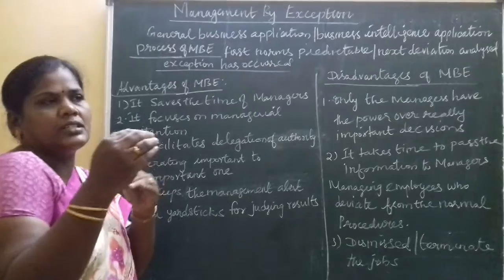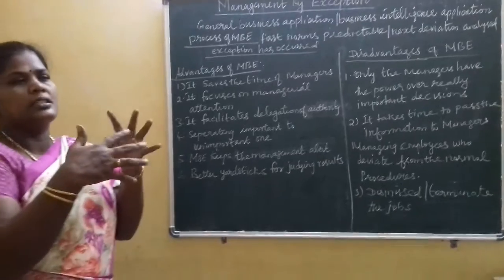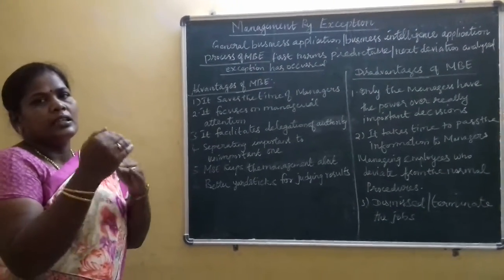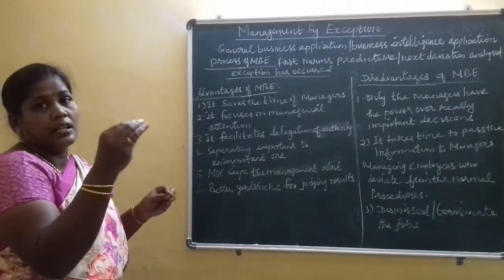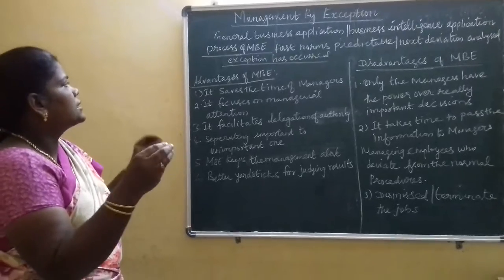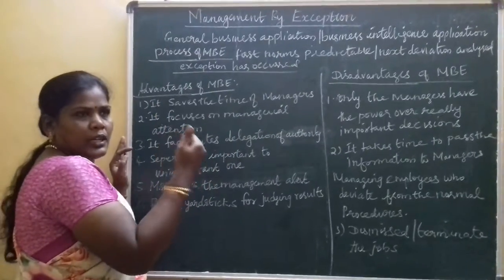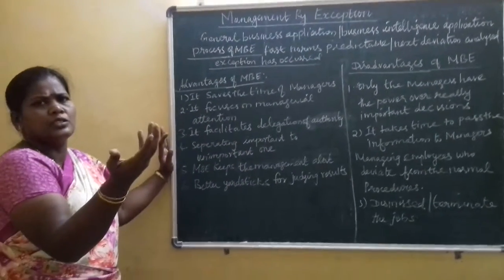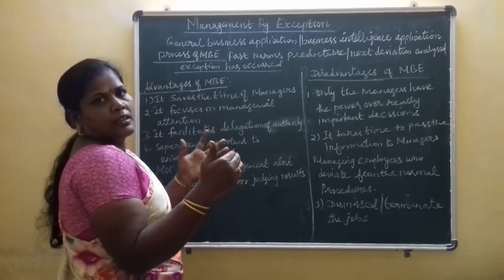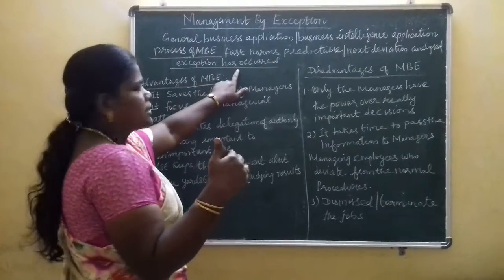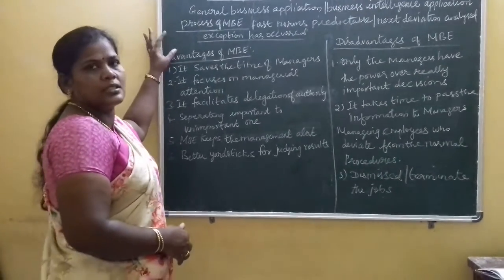If there is any deviation, for example, if entries and exits are often occurring, it means some changes are taking place. At that time, these issues are carried to the managers, so they can take action by exception. Otherwise, the exception has not occurred. There is no deviation, there is no entrance of a person or subordinate, there are no changes, and as usual they do their work. If deviation is there, exception has occurred; if no deviation, exception has not occurred. So this is the process of MBE.